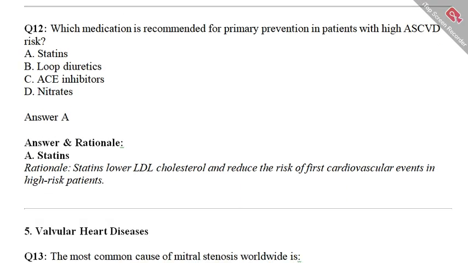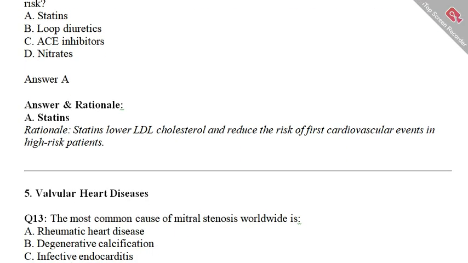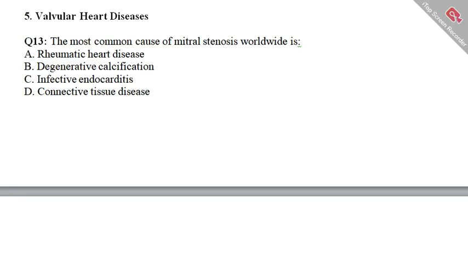Now let's move to question number 13. From here onward, the questions will be related to valvular heart disease, which is another very important topic. I would say to you, read about valvular heart disease and you will understand this topic. When you have read it in the book and then come to answer these questions, your passing ratio will definitely be high.